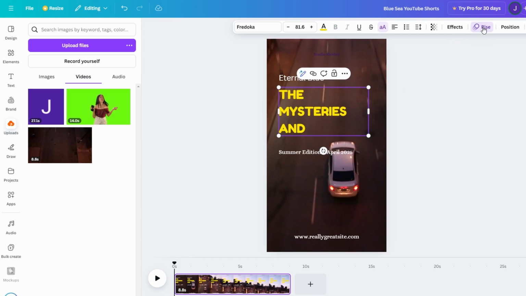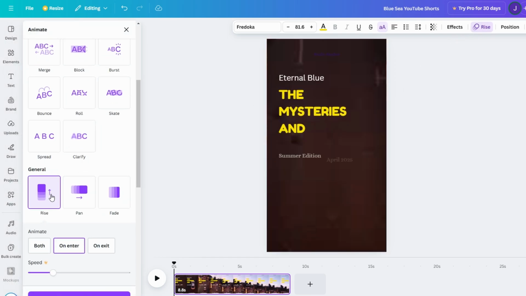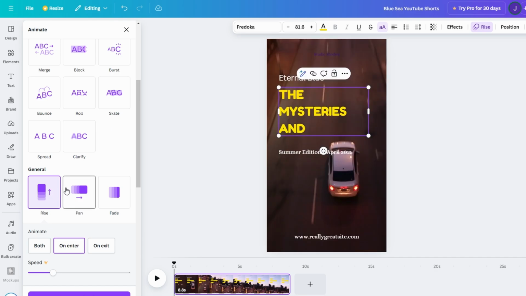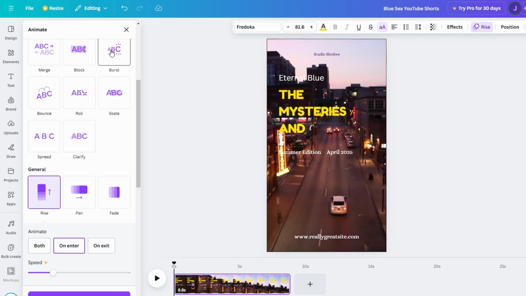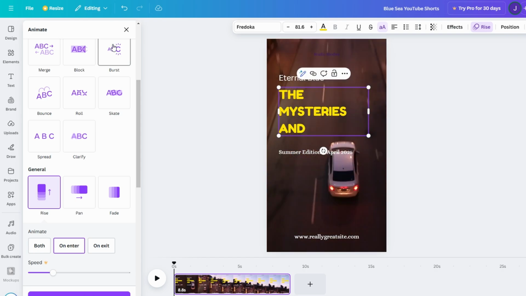Remember, the key is clarity. Your text should grab attention at a glance and be easy to read, especially if your audience is scrolling through content quickly on platforms like YouTube Shorts or Instagram Reels.